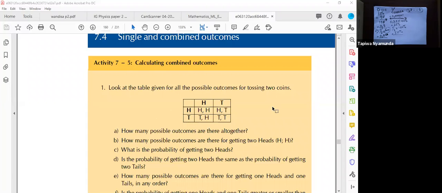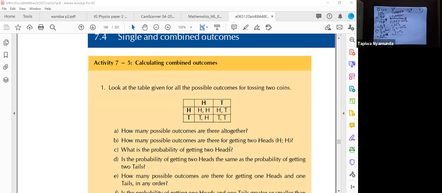Yes, that's why there are 4 outcomes, guys. This is the first coin, head and the tail for the first coin, head and the tail for the second coin, right? So these are the results. Head from the second coin, the results are in there. Okay, let's look at this one.